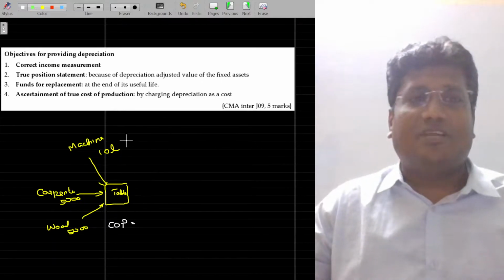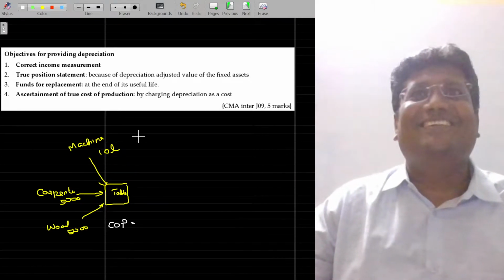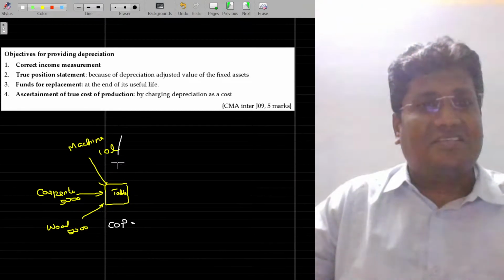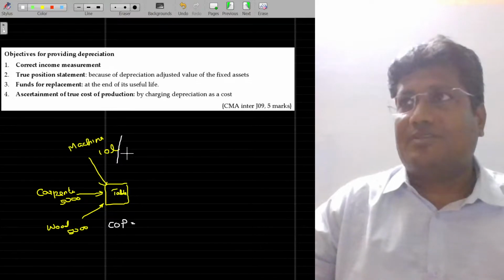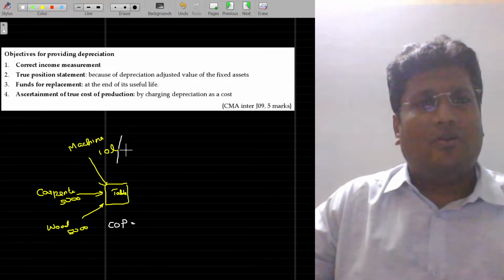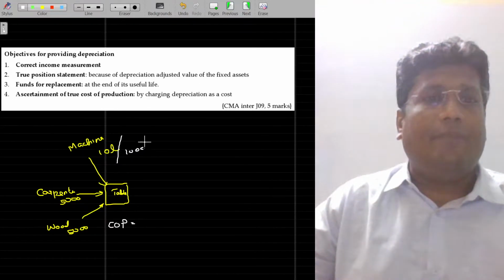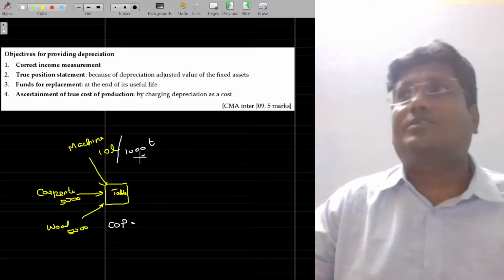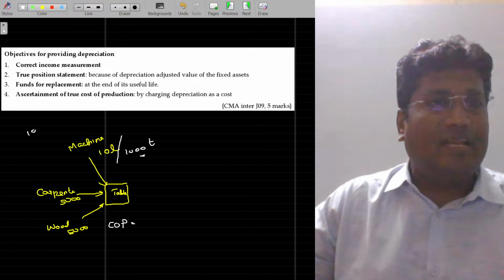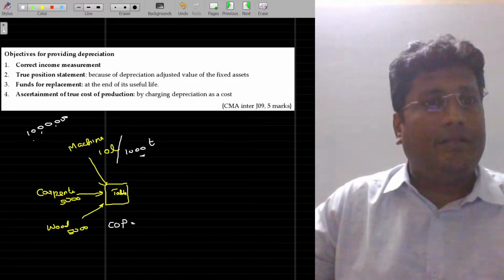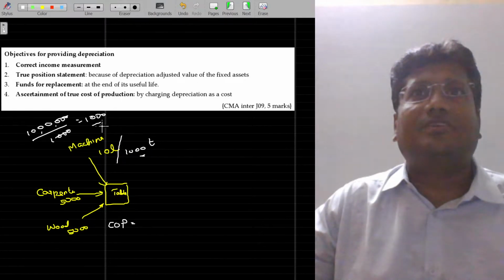What is the cost of production of the table? Will you be able to purchase a table for 10 lakhs, 10,000? This 10 lakhs rupees worth machine can be used to manufacture tables of how many numbers? Probably around 1,000 tables. We assume that the machine can be used for manufacturing 1,000 tables. It's not for manufacturing one table. Now come on, tell me, what is the cost of production? 10 lakhs is for manufacturing 1,000 tables. Roughly it costs me 1,000 rupees per table manufactured.